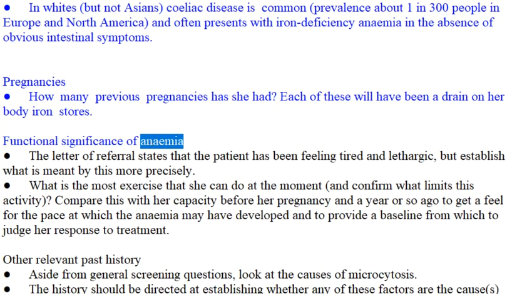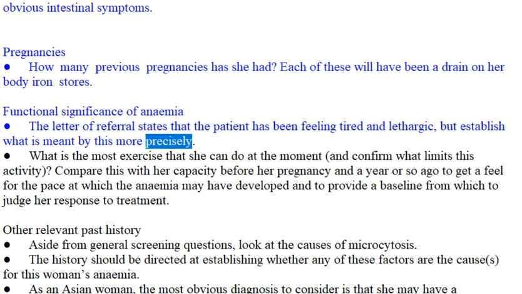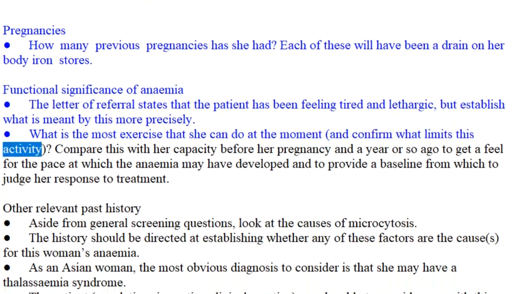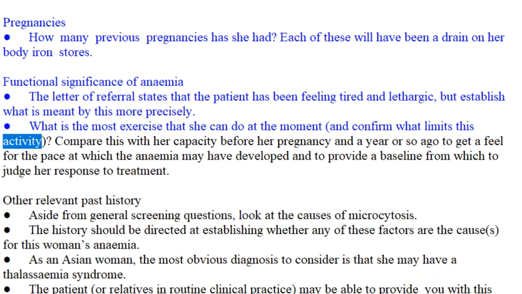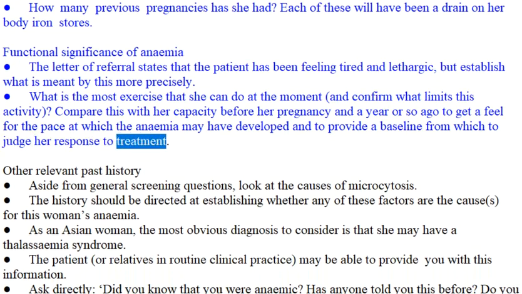Functional significance of anemia. The letter of referral states that the patient has been feeling tired and lethargic, but establish what is meant by this more precisely. What is the most exercise that she can do at the moment, and confirm what limits this activity. Compare this with her capacity before her pregnancy, a year or so ago, to get a feel for the pace at which the anemia may have developed and to provide a baseline from which to judge her response to treatment.